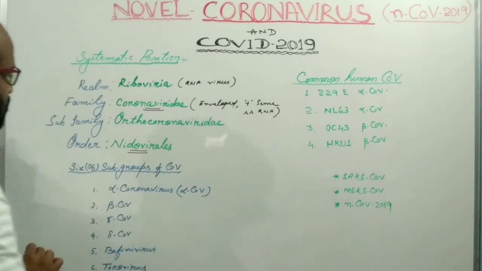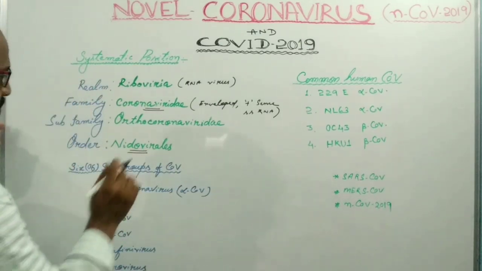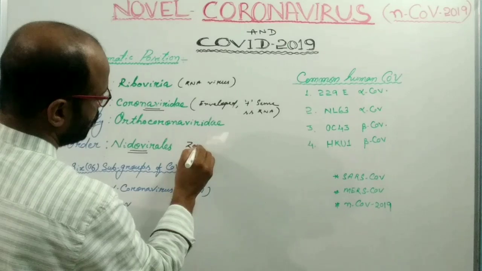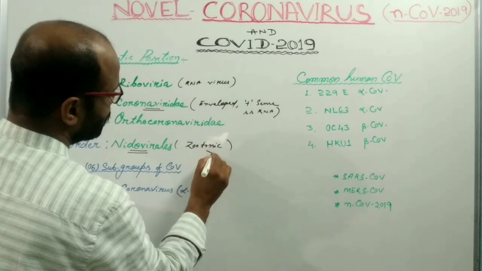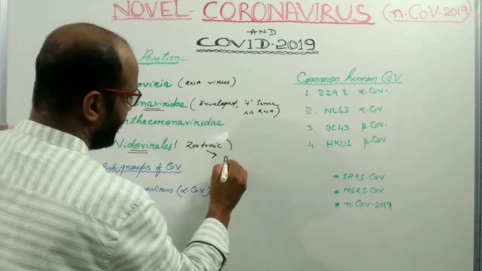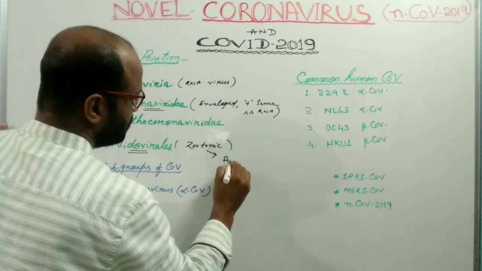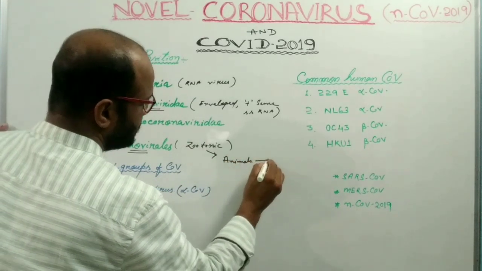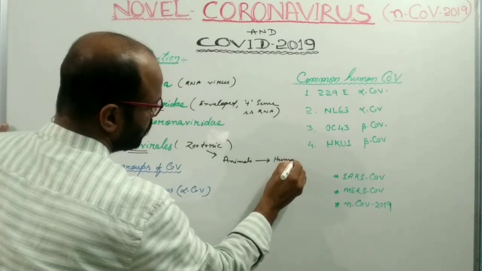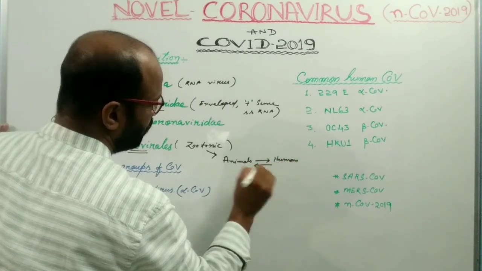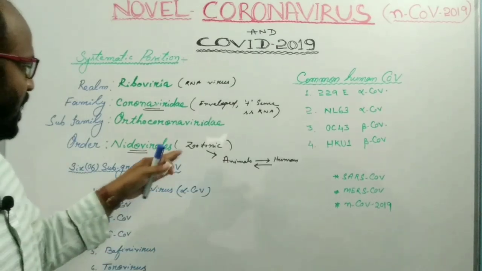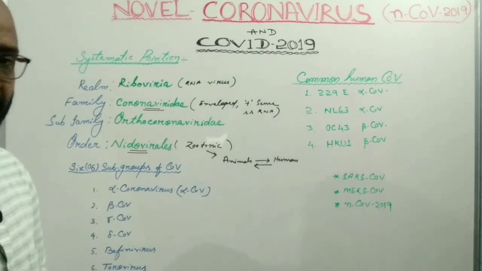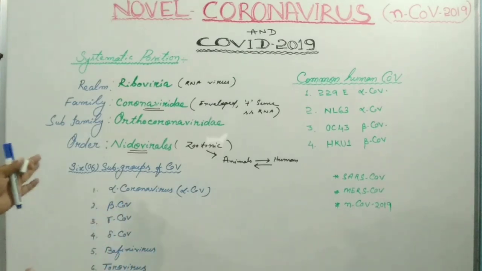All the members of Nidovirales are zoonotic. Zoonotic means this coronavirus can infect animals as well as humans. So it can infect both animals and humans. That's why this virus is also known as zoonotic, and that's why it belongs to the order Nidovirales.